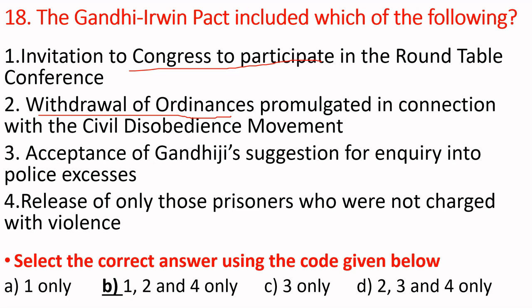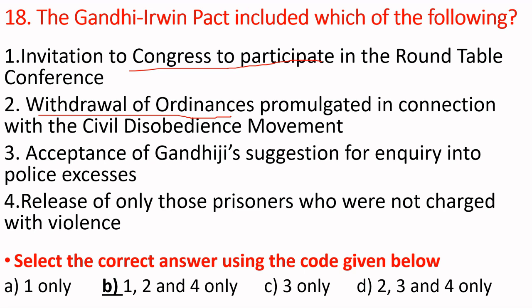All these people attended the first roundtable conference. But Ramsay MacDonald did not get success. He thought that without Congress he could not achieve anything. He said that he had started a marriage, but forgot to bring the bridegroom.